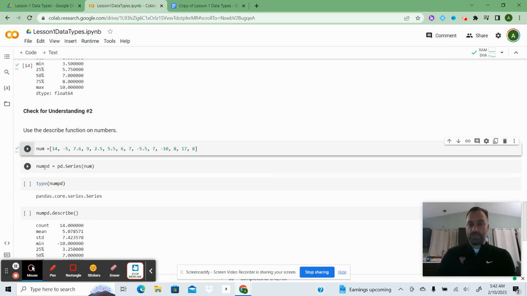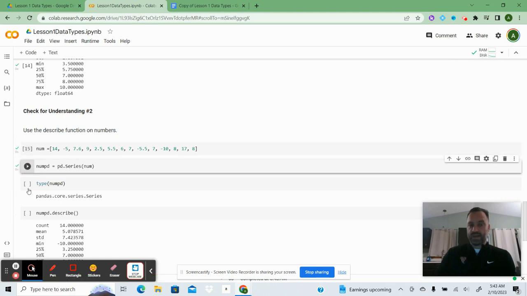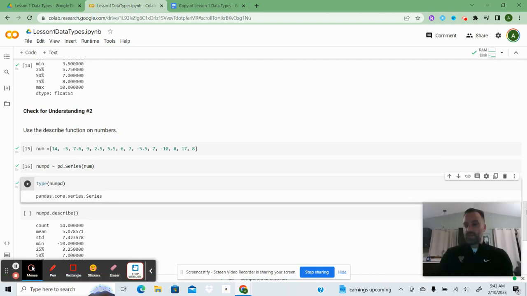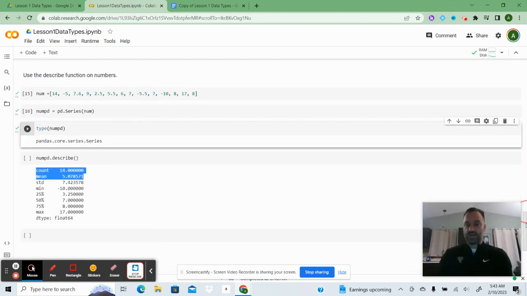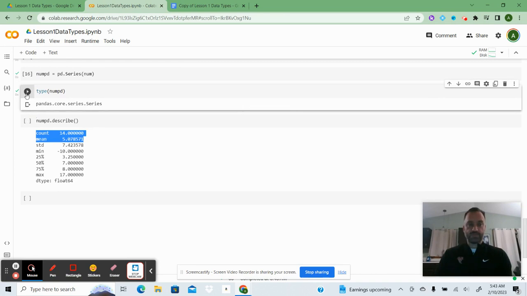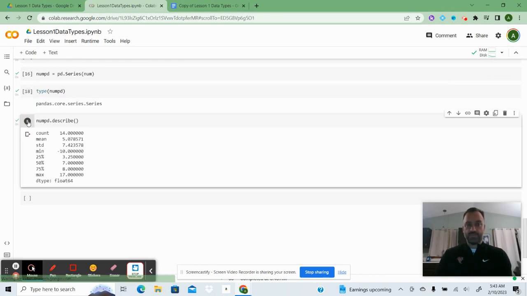And then I put num_pd for num pandas, and I created a pandas series out of it. You can always check the type. Is it the right type of data by going type(num_pd)? And then we can use the describe function to find those 5-number summaries. And then again, there's my minimum, first quartile, median, third quartile, and maximum.